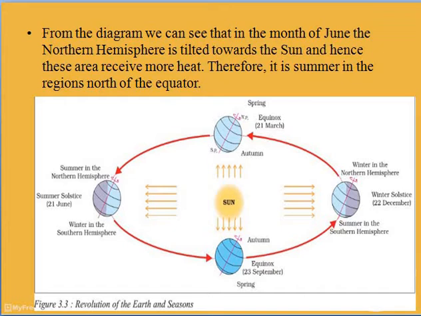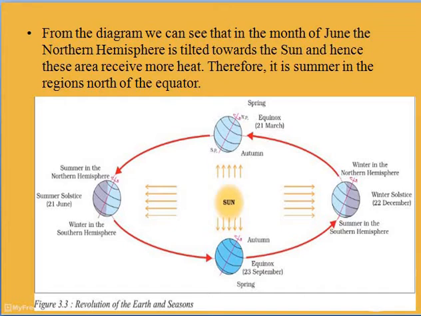Hence this area receives more heat and more sunshine. That means the northern hemisphere experiences summer season in June, and the opposite is in the southern hemisphere. They don't get direct sun rays, and hence they experience winter season.